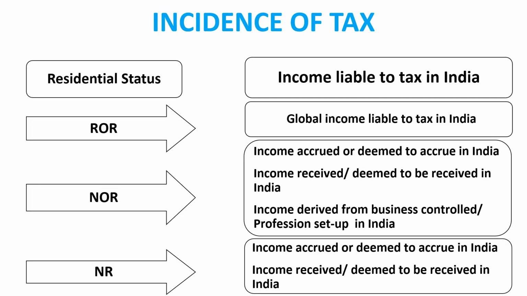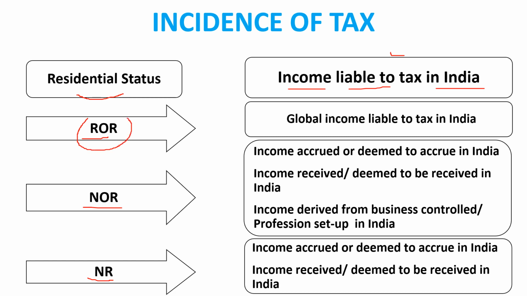Now here it comes the incidence of tax. That is the most important thing when you are calculating the taxable income. Okay, here you can see the residential status, ROR, NOR and NR, and on the opposite side it is income liable to tax in India. Clear?